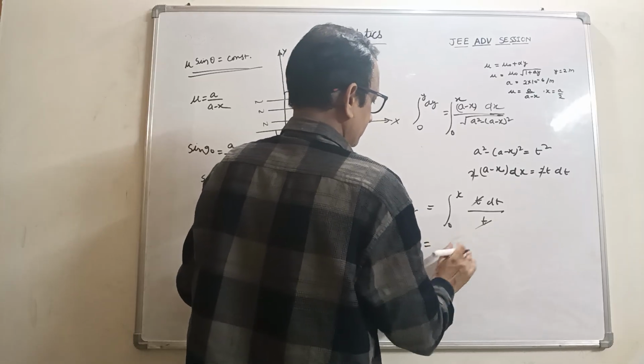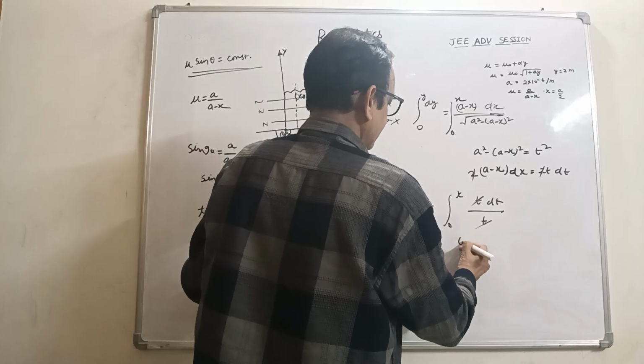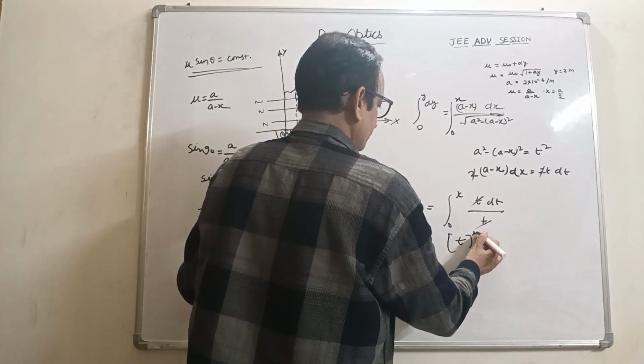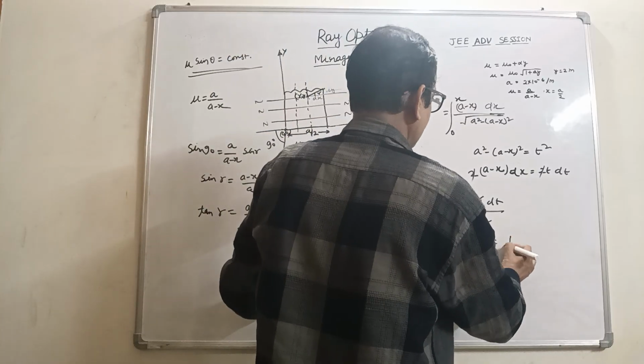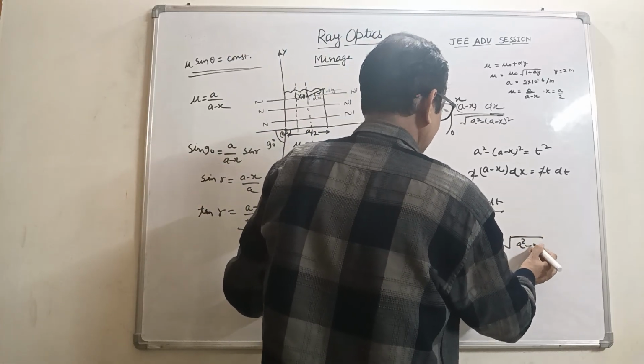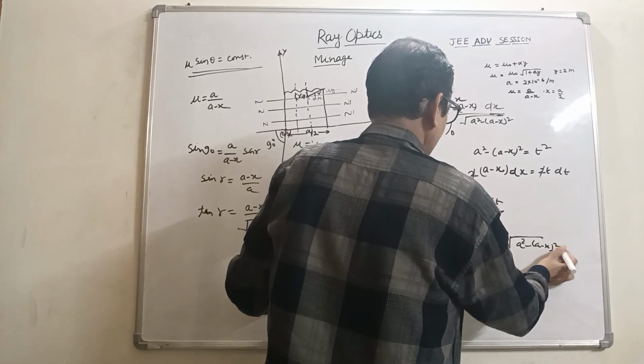So the value of t, between x and 0, is the square root of a square minus a minus x whole square.